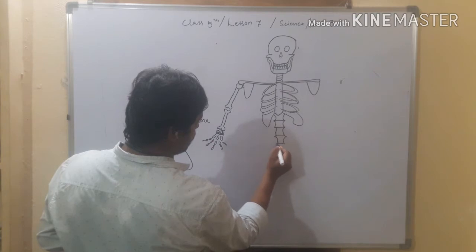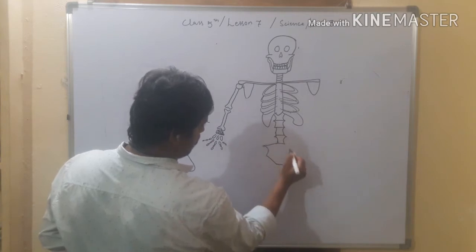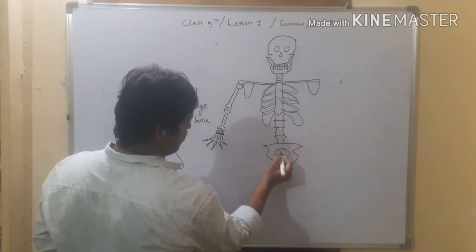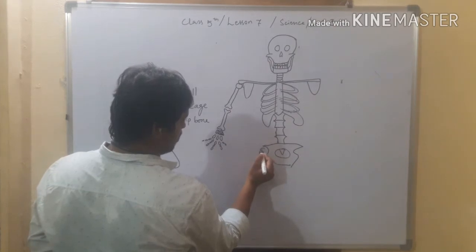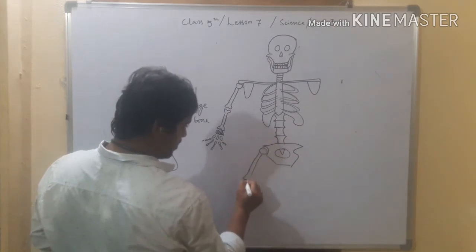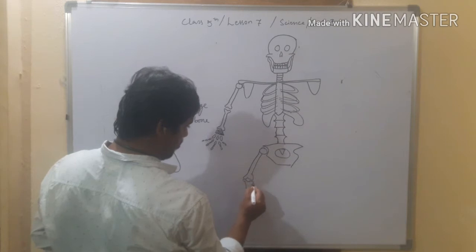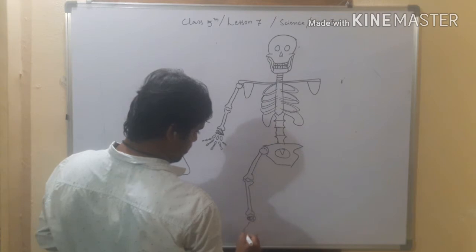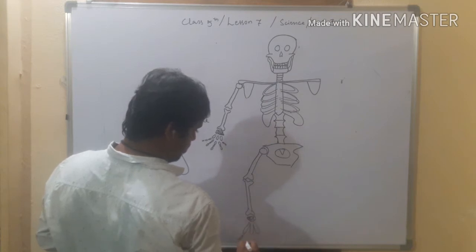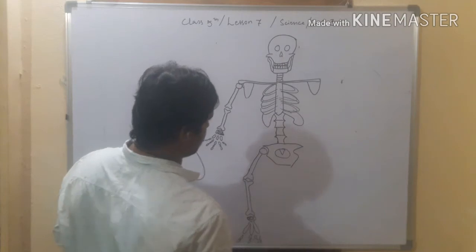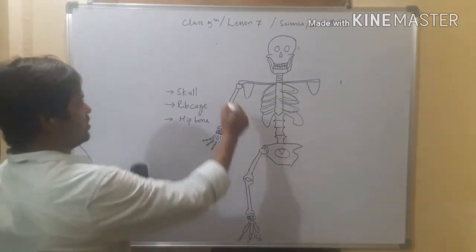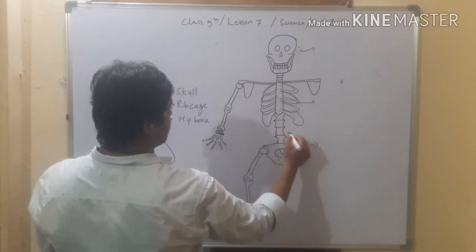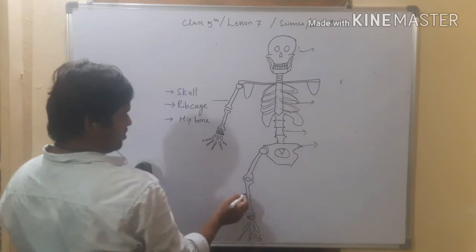Backbone is attached to the hip bone. It is the hip bone, right? And to the hip bone there is the presence of leg bones. So first one, skull, rib cage, hip bone, backbone, and limb bones, right?